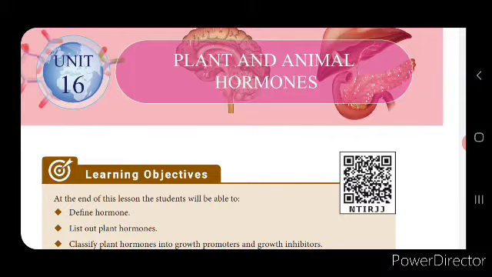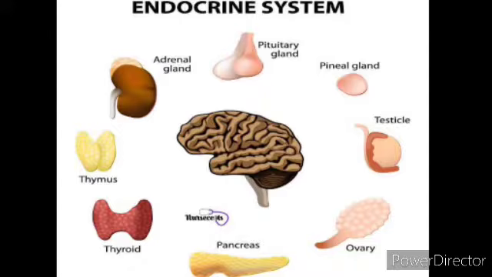And now when we talk about the animal hormones, in this lesson we have endocrine glands, which consist of the pituitary gland, thyroid gland, parathyroid gland, pancreas, gonads and thymus. So this is what we are going to deal with in this session. Let's go into the session, children, because this will be a very interesting lesson.